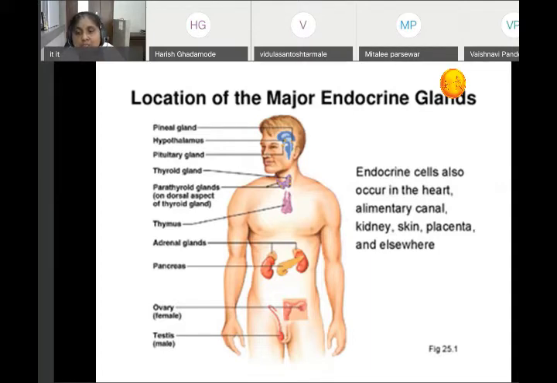Four hormones, they are secreted by the pancreas. But important one is insulin and glucagon. Now, ovaries. Ovaries secrete two hormones, estrogen and progesterone. And testes, they secrete one hormone, that is testosterone.